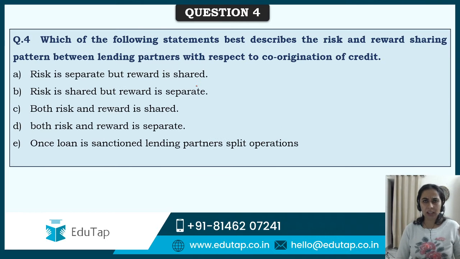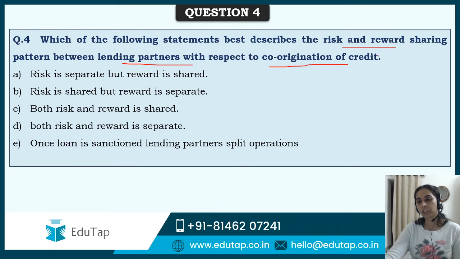Moving to next question. That was an easy question. I hope we all know about NPAs. You must be reading all those things in your current affairs magazine, and even if you refer to some newspapers, right? So question 4. Which of the following statements best describes the risk and reward sharing pattern between the lending partners with respect to co-origination of credit? So here I forgot to put a question mark.